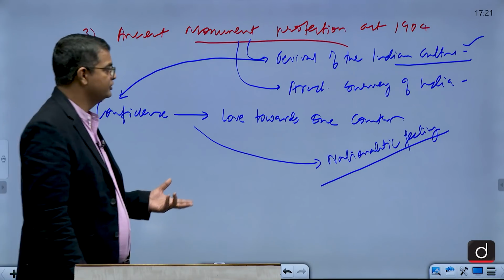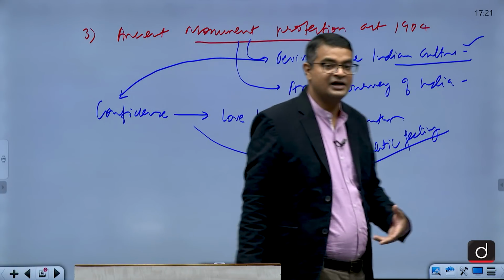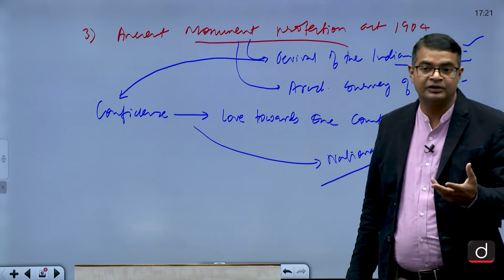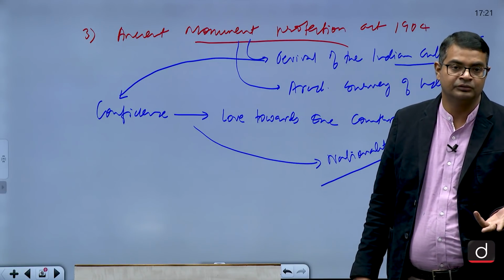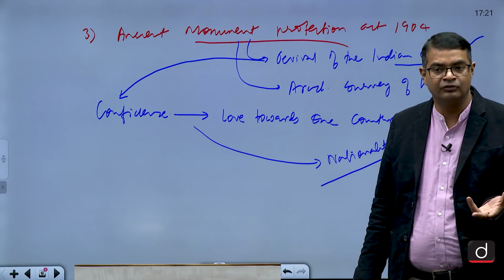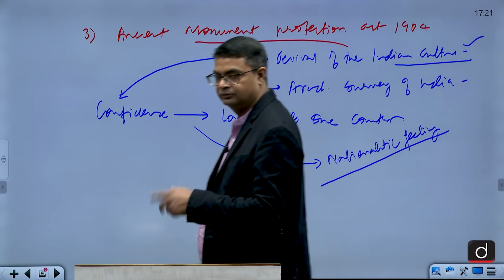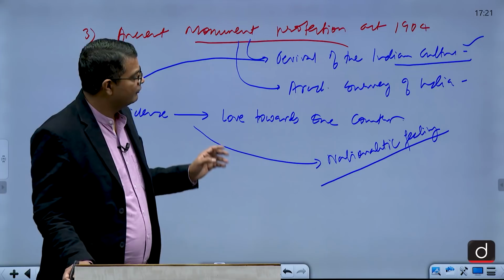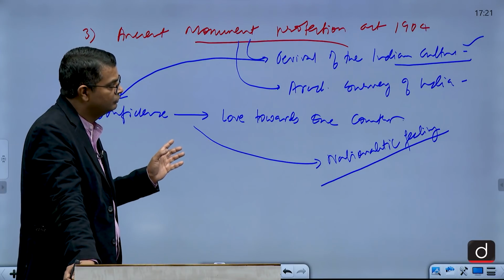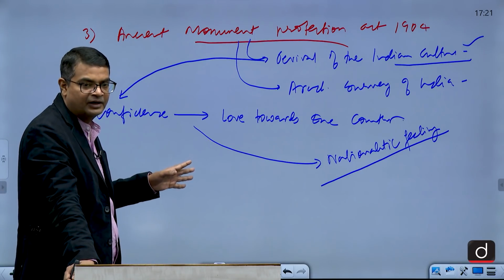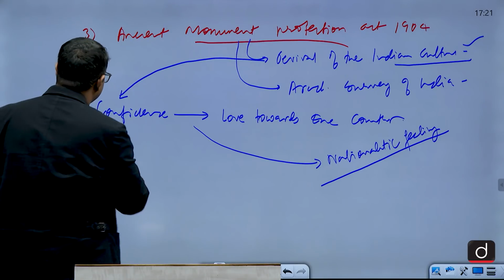And in the policy of officialization, Curzon says that the Indians do not deserve to rule, they can only be ruled. Such things were being developed by Curzon, like the policy of officialization.